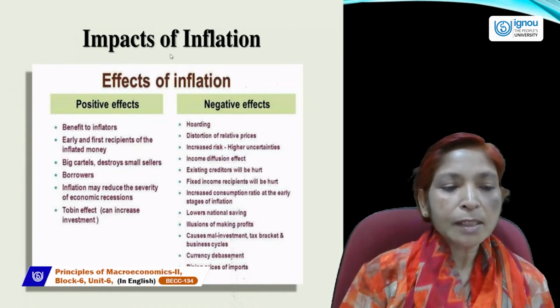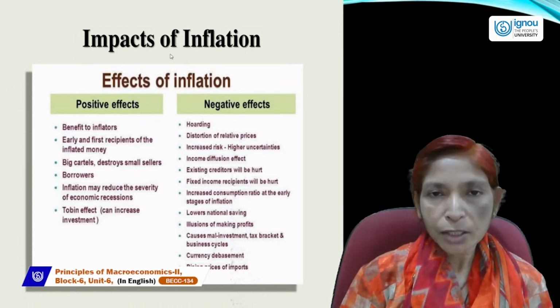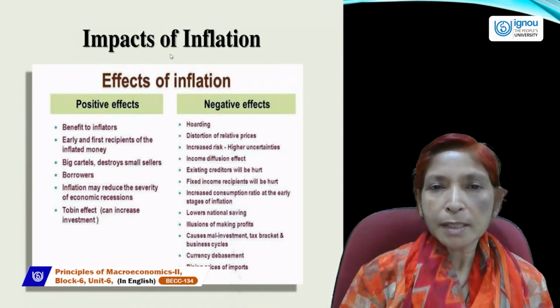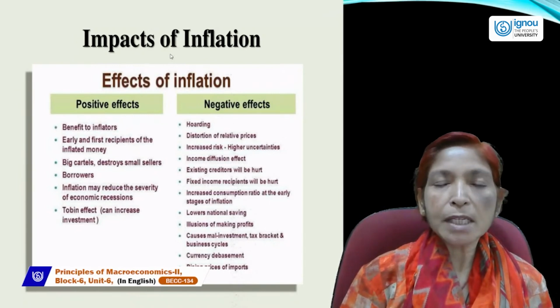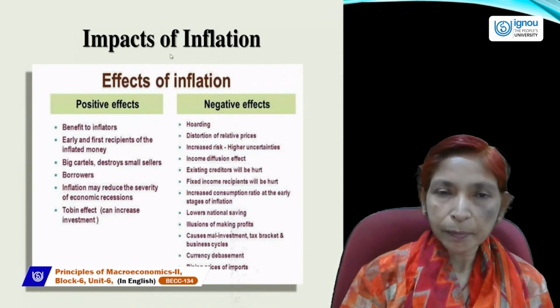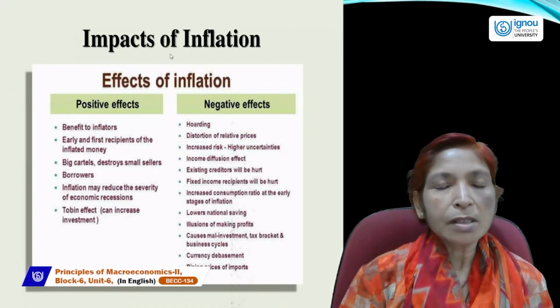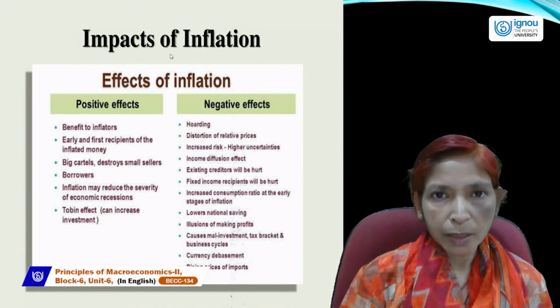Inflation may reduce the severity of economic recessions, because a recession generally occurs when price falls continuously. This situation is called deflation, and deflation is very bad for the economy.